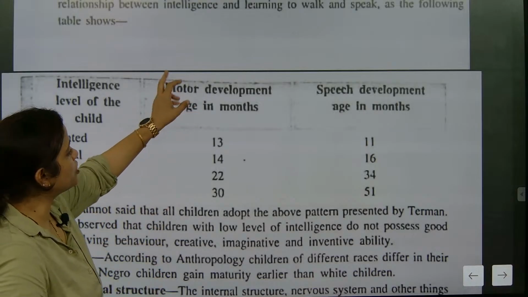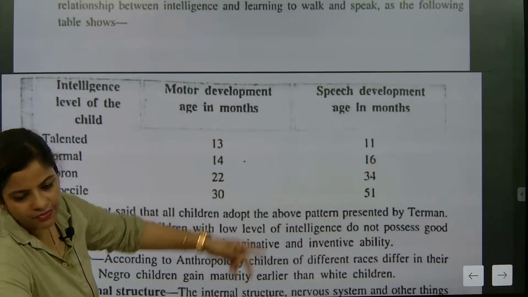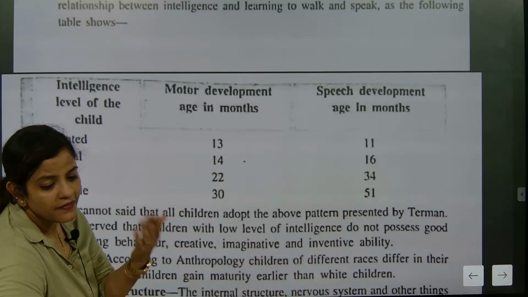The talented children, their motor development will be done in 13 months. Speech development will be 11 months. So they will start blabbering something.